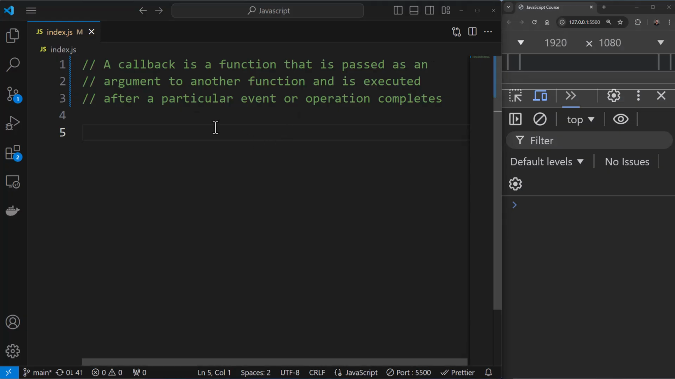So now is the time that we talk about callbacks. Now, what is a callback? By definition, a callback is a function that is passed as an argument to another function, and is executed after a particular event or an operation completes. Now, let us understand in detail why you need something called callbacks.